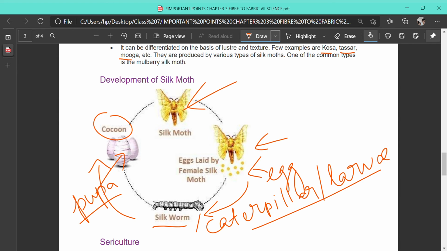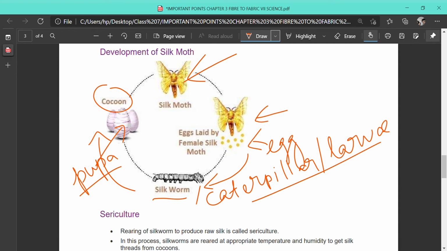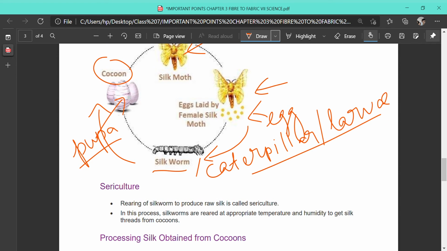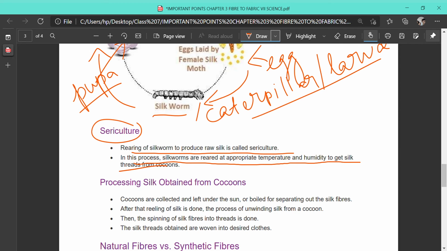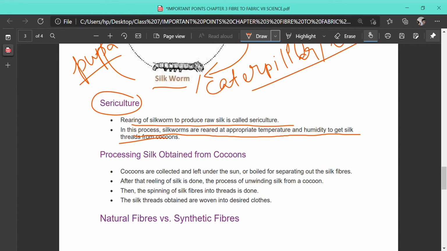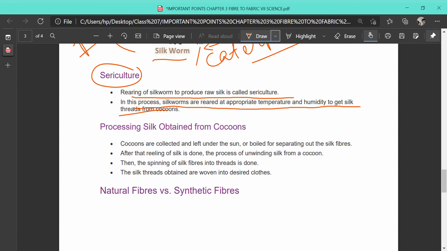So this is the life cycle of the silk moth, and this total life cycle carried on in special places to obtain silk is known as sericulture. Sericulture is the rearing of silkworms to produce raw silk. In sericulture, silkworms are reared at appropriate temperature and humidity to get threads from the cocoon, that is silk threads. Now, how do we process the silk obtained from the cocoon?